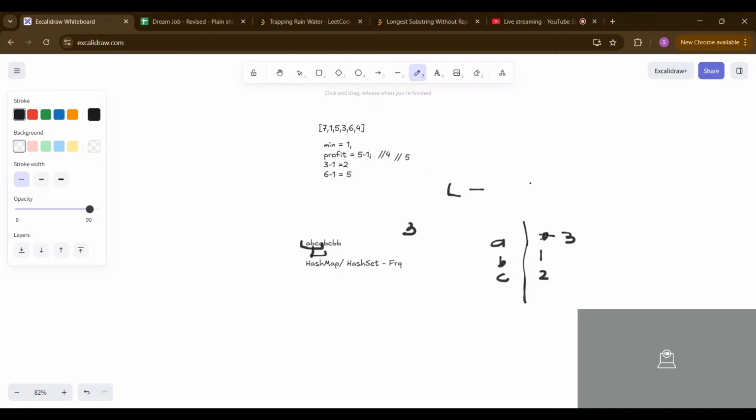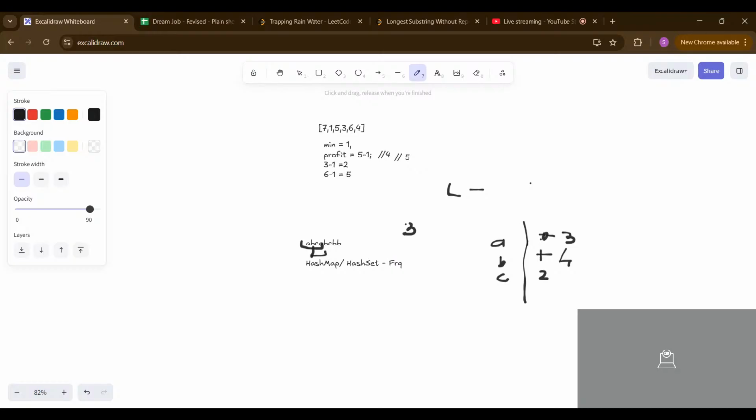Next we move to b. B is already present, so we have a repeated character at the position of b. Now we change b's position to 4. We check the current window length, which is 3 only, so we are not going to update our maximum window size.